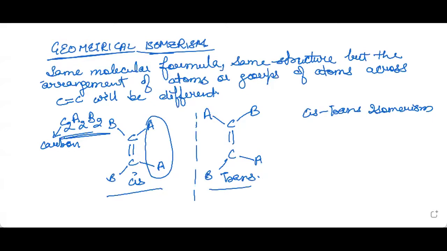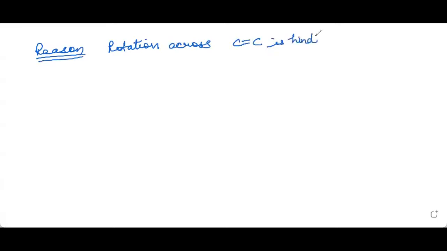Now, why is this molecule able to exist in these two forms, the cis form and trans form? What is the reason behind it? So write down the reason. The reason for geometrical isomerism is that rotation across carbon-carbon double bond is hindered or restricted. So the carbon-carbon double bond cannot rotate. So I'm just stopping to share my whiteboard here and coming on screen so that I can make you understand better why it is so.